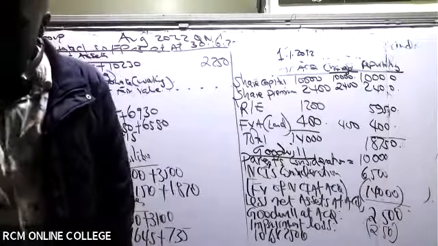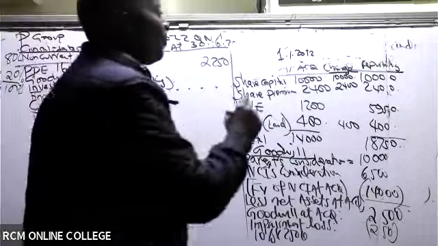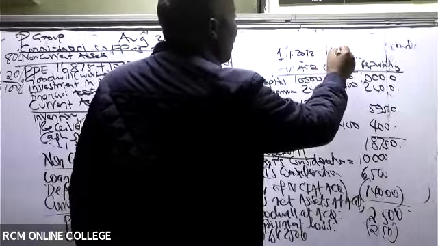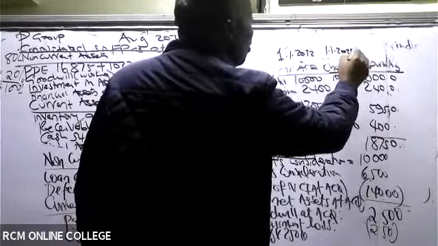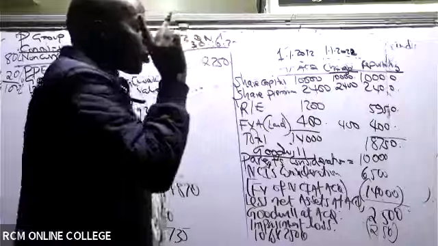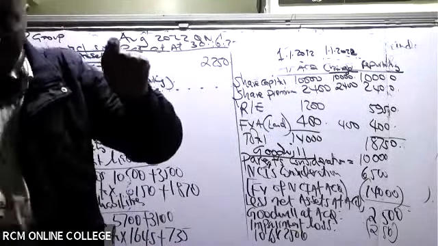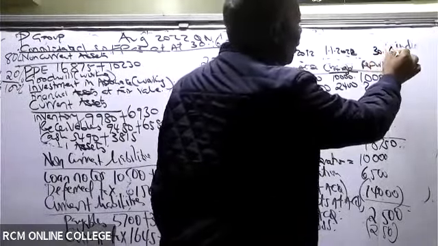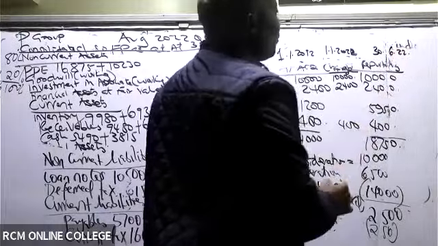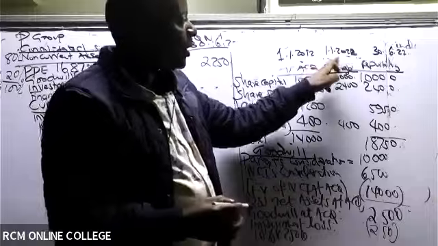We acquired it on 1st January 2022. And we are doing this consolidated financial report at the reporting date, which is 30th June 2022. So I'm interested in the time difference between here and here.